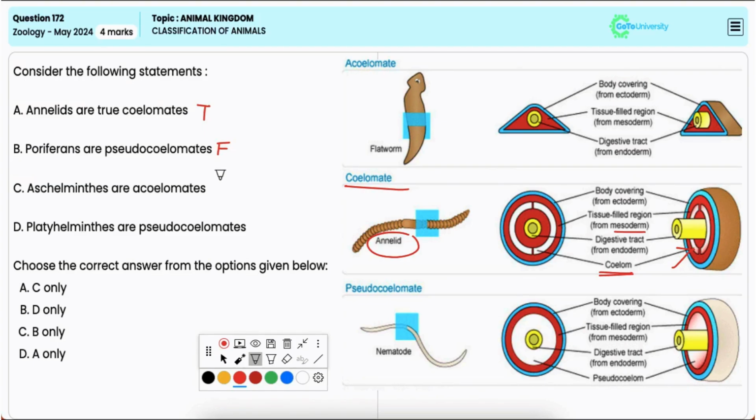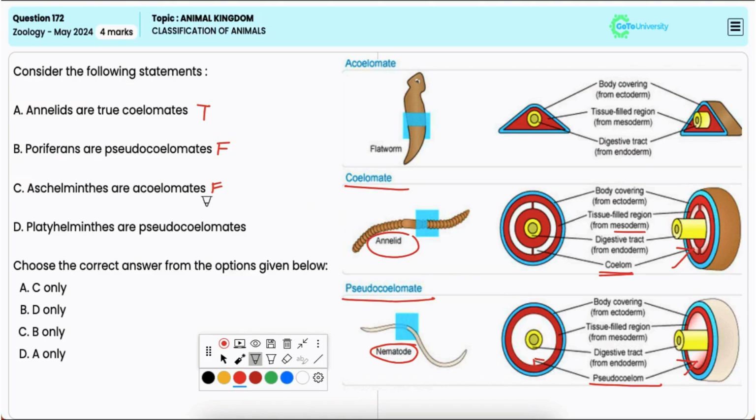C: Aschelminthes are acoelomates. Now, this is also incorrect. Aschelminthes, for example roundworms, are pseudocoelomates. And they are not acoelomates because they have a body cavity which is partially lined by mesoderm.